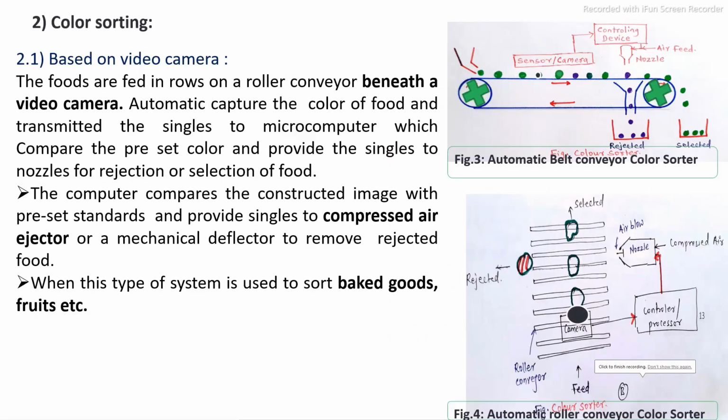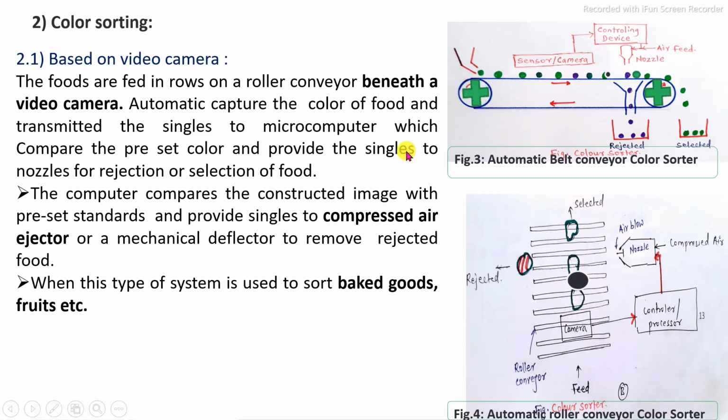Next, the second one is the color sorter. Color sorter equipment is used for the separation of food on the basis of their preset standard color, on the basis of specific color grades. Color sorters are also available in a number of equipment designs.